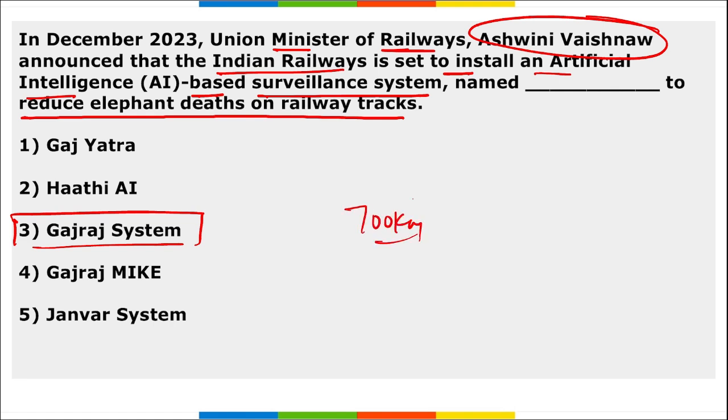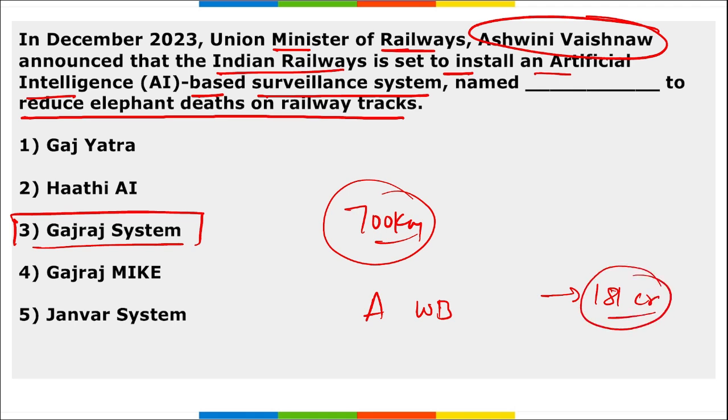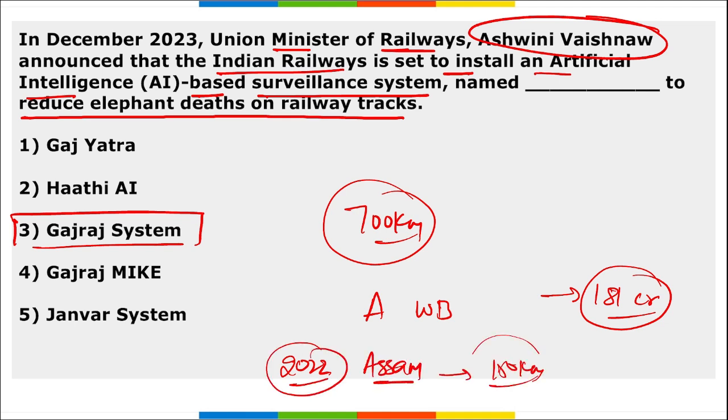700 km of railway network across various states that include Assam, West Bengal, Odisha, Kerala, Jharkhand, Chhattisgarh and Tamil Nadu will be covered under this system, and this system, that is Gajraj system, is built with a cost of 181 crore rupees. Right? This technology was launched on pilot basis in 2022 in the state of Assam on 115 kilometers of track, and this was exhibiting a 99.5% accuracy.